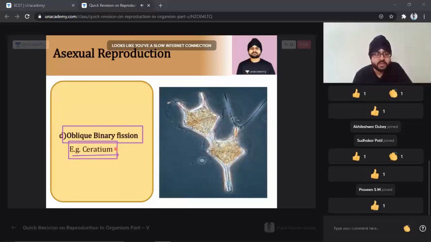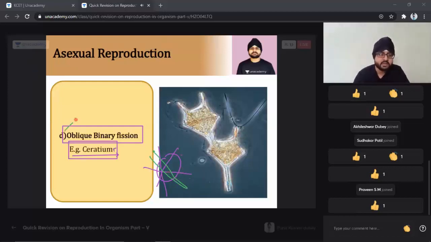It's a very beautiful red color fungi which you can see, Serratia. And there it shows an oblique binary fission. Now how does the oblique binary fission come into picture, students? That is the organism. This you see, this is longitudinal, this is transverse, and this is oblique. I will draw it again with a green color. This is something which is oblique. You see it cuts an organism with an angle. So I can write oblique binary fission.